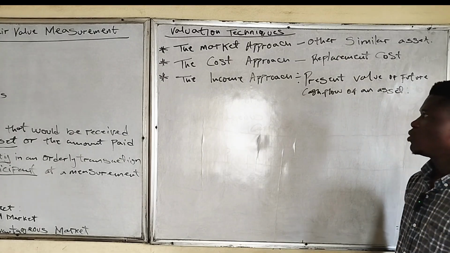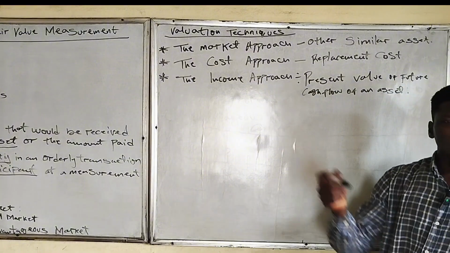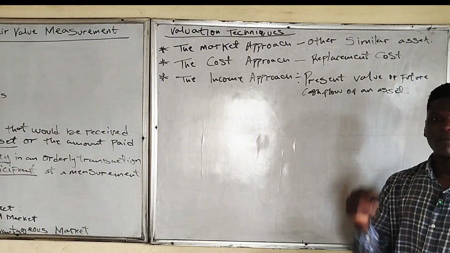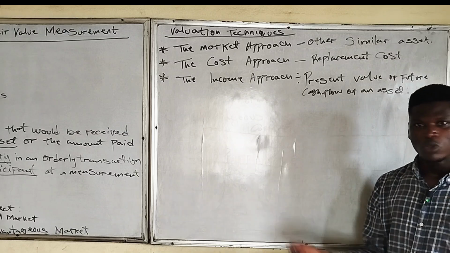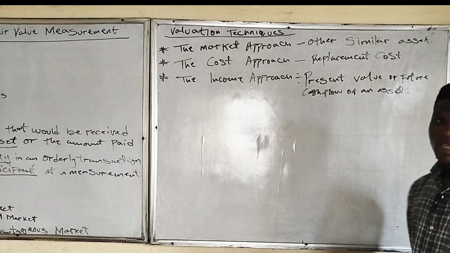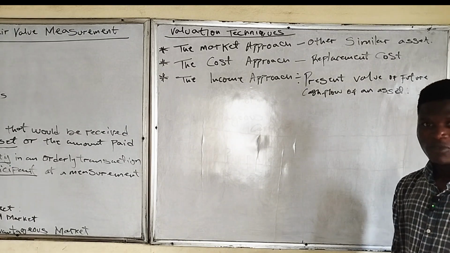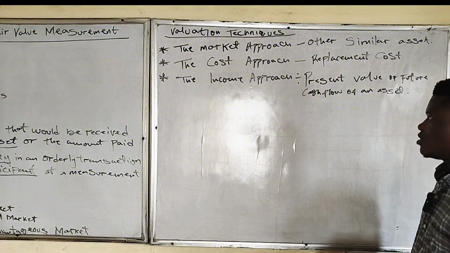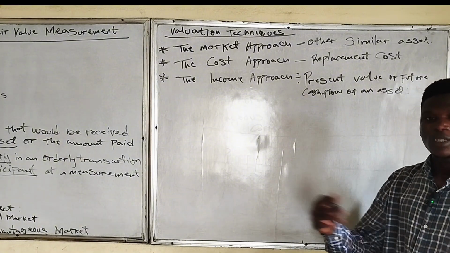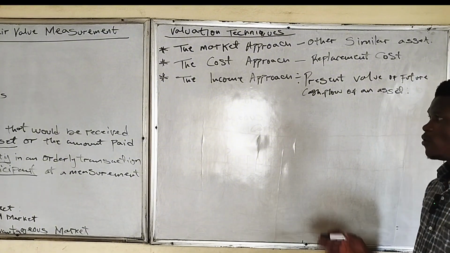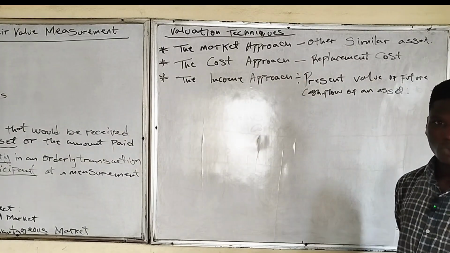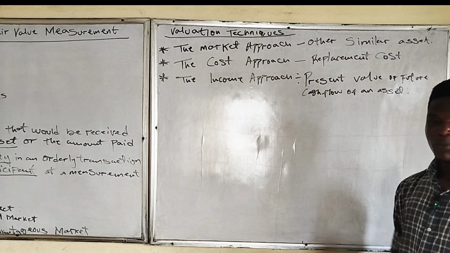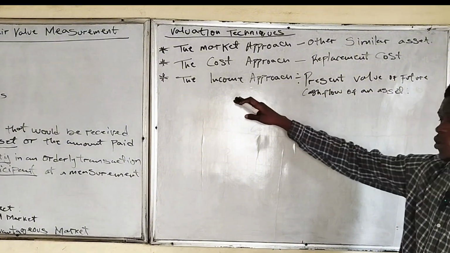So if, for example, I'll be receiving 30,000 next year, 30,000 in the following year, and 30,000 in the subsequent ones, it doesn't mean that presently that 30,000 is still the same value as now. It would have reduced. It may not be up to 30,000 as at now due to inflation and the like. We discount future cash flows, bringing it back to the present value. So that's for the income approach.